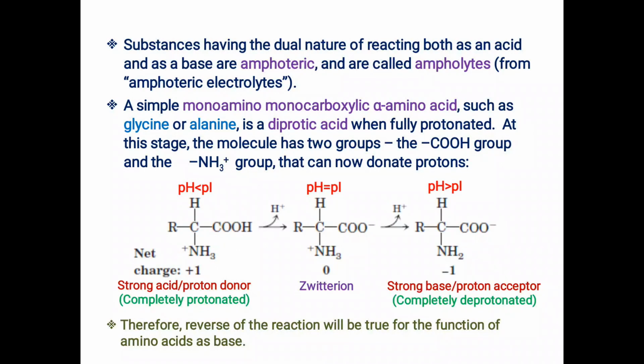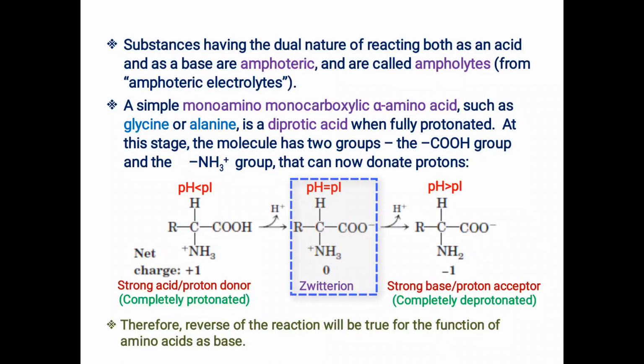At this point this completely protonated species can only donate protons, it is not able to accept a proton. So you can say this completely protonated ionic species of the amino acid is behaving like a strong acid, or only a proton donor.